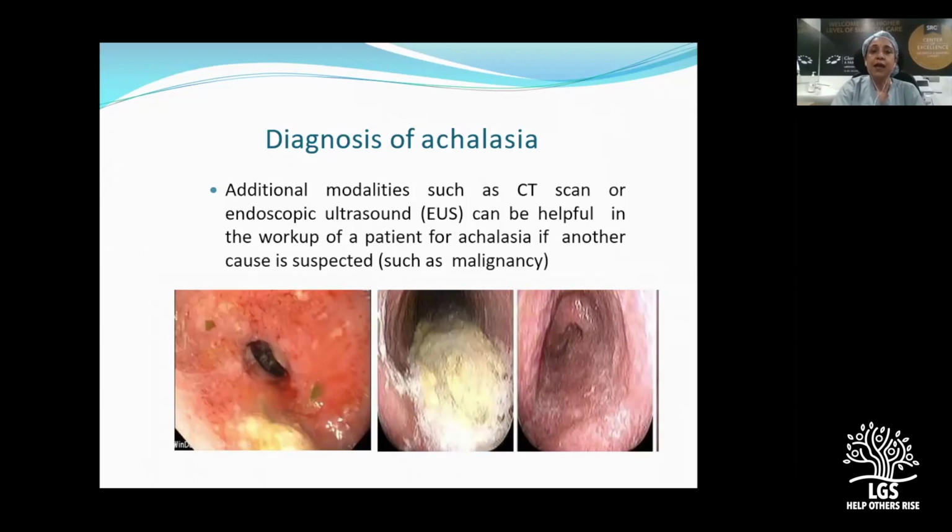If you have any doubt of any thickening or nodularity in the lower esophageal sphincter, then you have to further do an endoscopic ultrasound or a CT scan. But these are only when you suspect a malignancy, that is a secondary achalasia or pseudoachalasia. Otherwise, a barium with endoscopy or barium plus manometry plus endoscopy are enough to clinch the diagnosis.